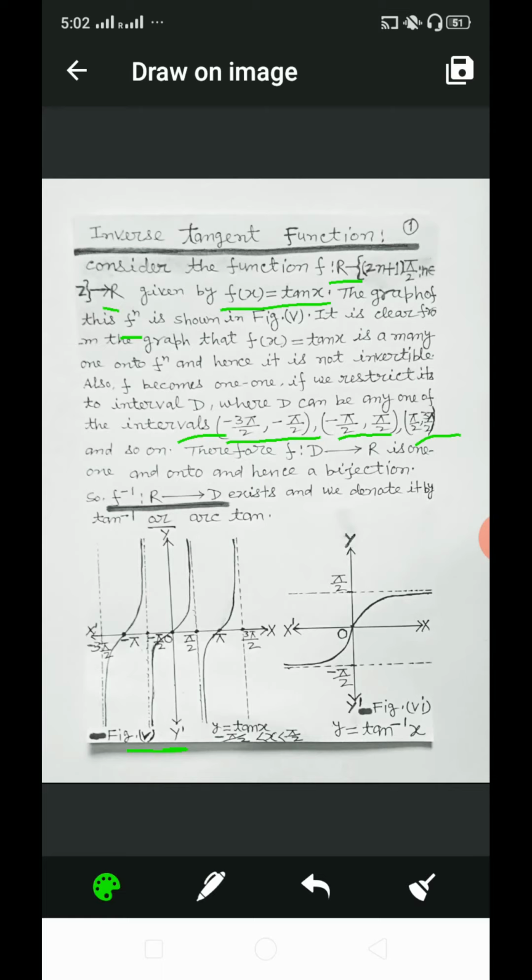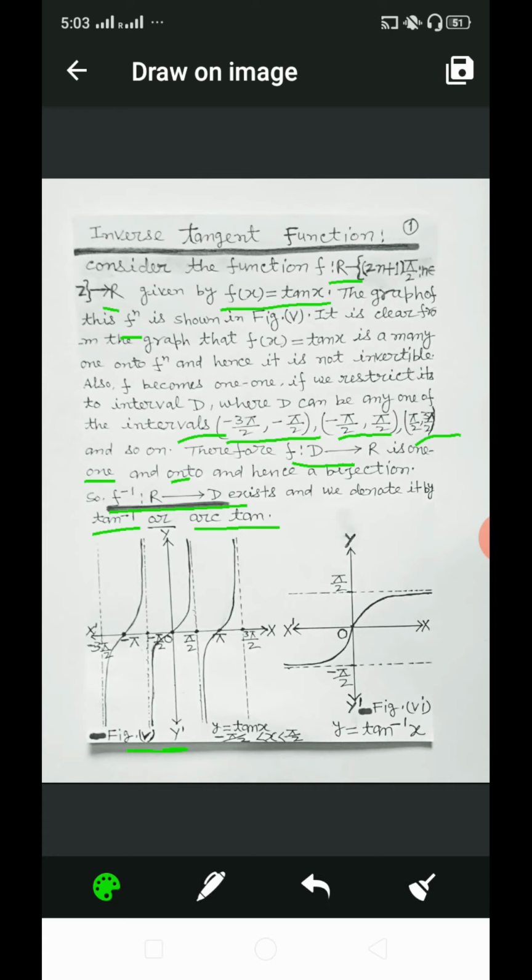Therefore, the function defined from D to R is 1-1 and onto, and hence a bijection, so it is an invertible function. In that case we can define the inverse of this function, that is, f inverse defined from R to D exists, and we denote it by tan inverse or arctan.